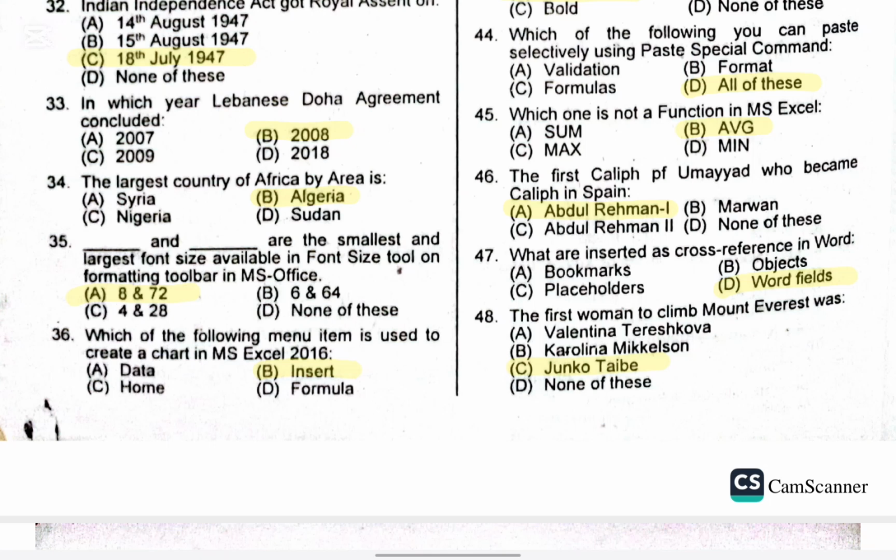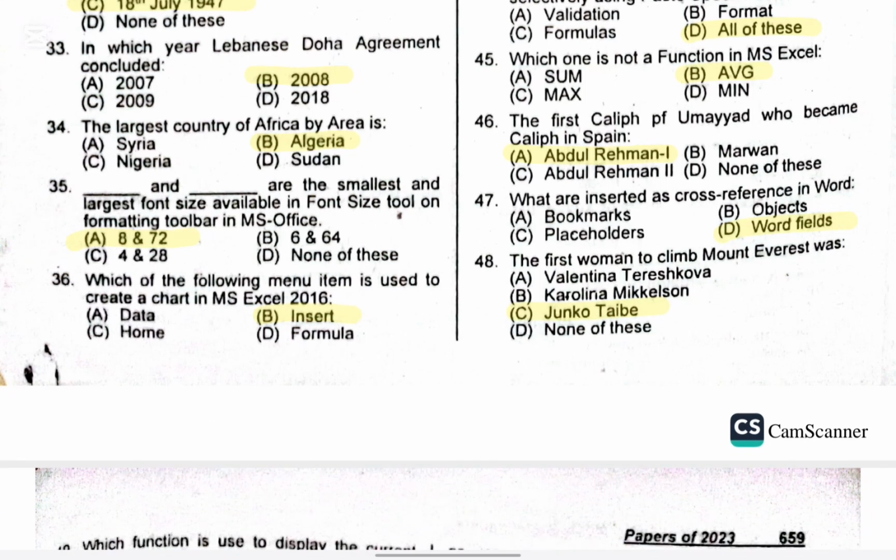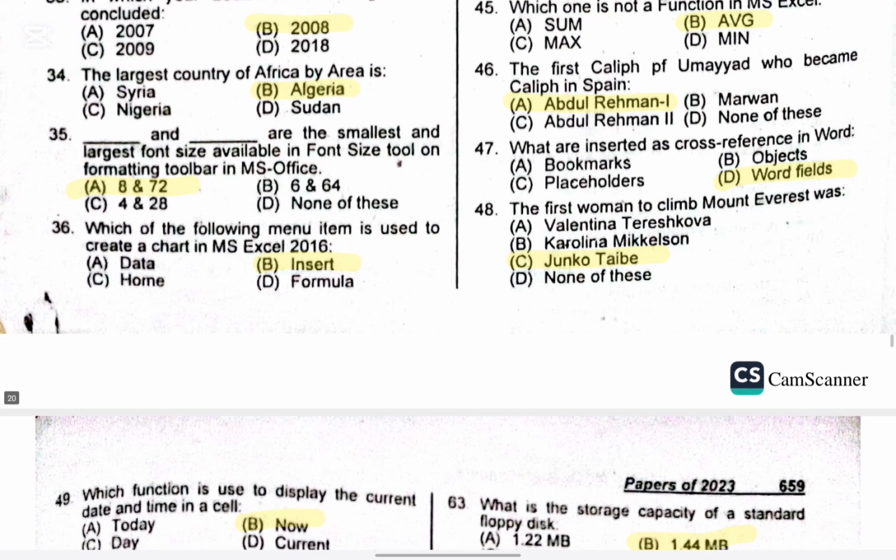Question 33. In which year was the Doha Agreement concluded? The right option is B, 2008. Question 34. The largest country of Africa by area. The right option is B, Algeria. Question 35. Dash and dash are the smallest and largest font sizes available in the font size toolbar in MS Office. The right option is A, 8 and 72.